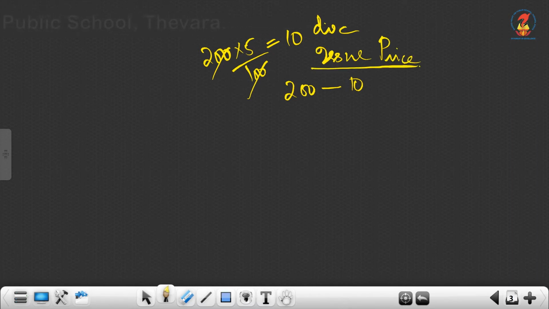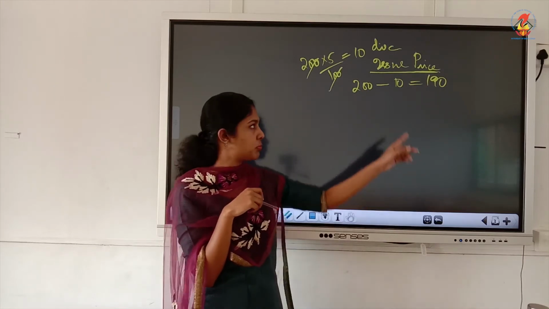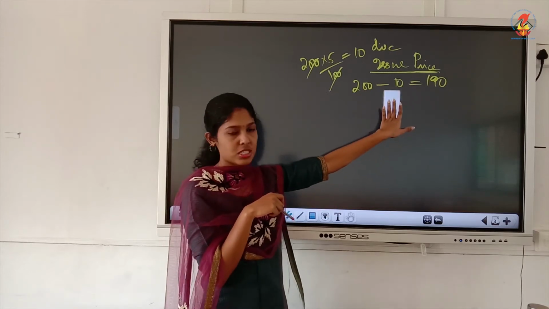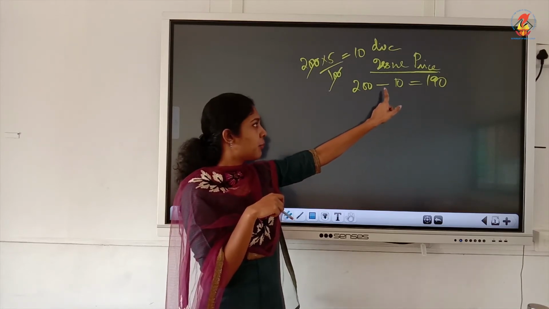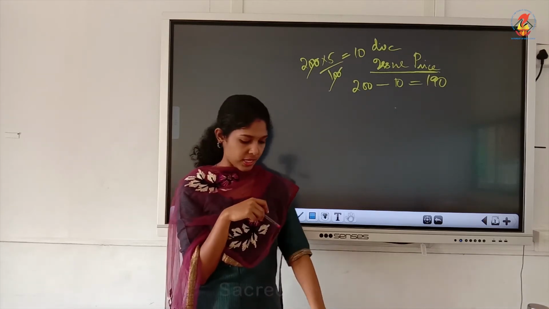Here the issue price will be 200 minus 10 because it is a discount. Usually we are getting premium, that is for the shares chapter only. Here we have discount also. In shares we do not have a discount portion, we are not issuing shares at a discount. Here we have discount, so less 10 you have to write. So, 190 will be the issue price here.